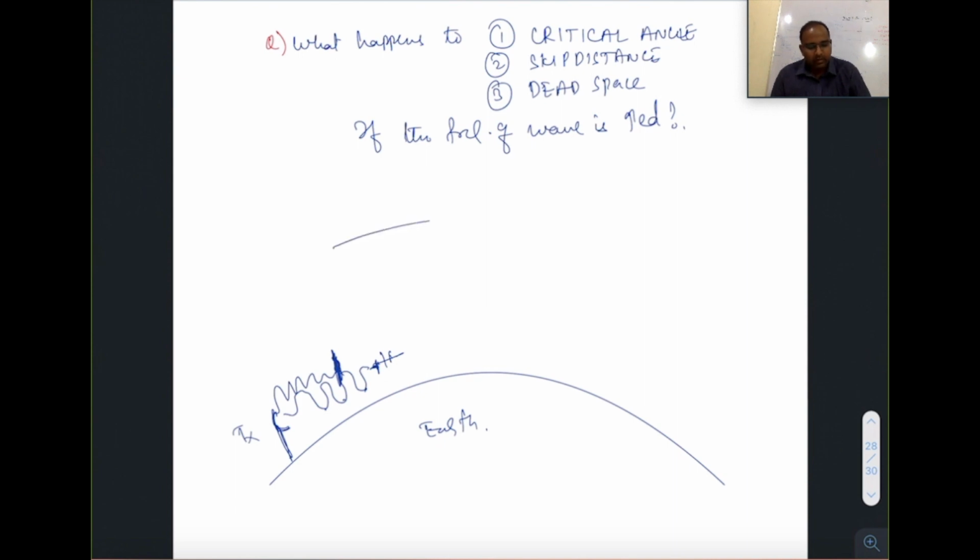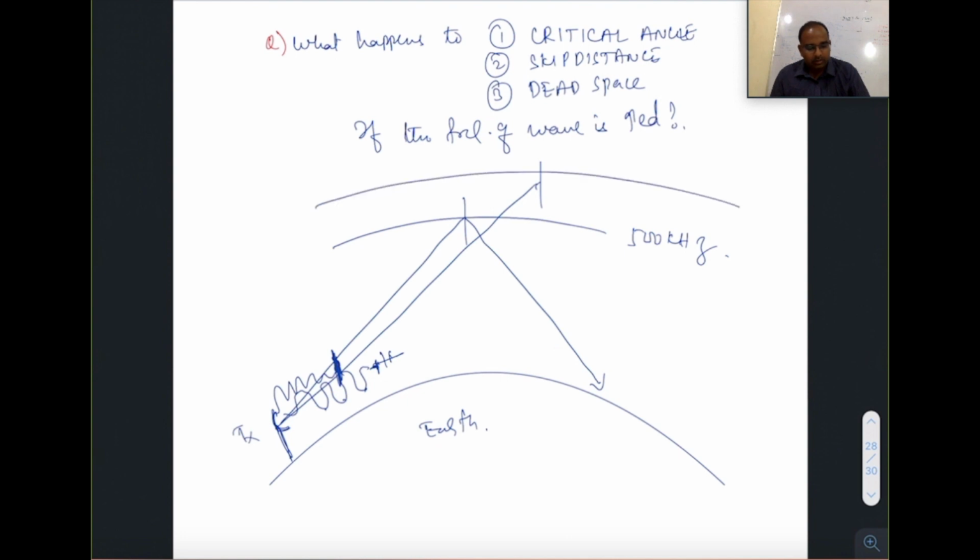You know, at 500 kilohertz the sky wave came back here. At 2 megahertz, at a higher frequency, it was reflected back to a longer distance, right? And also at a more critical angle than this. So as frequency of wave increases, critical angle is increased.